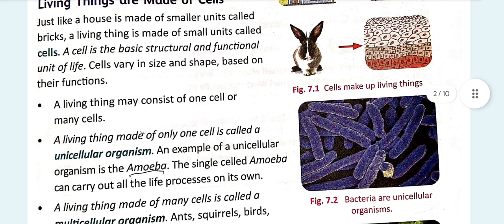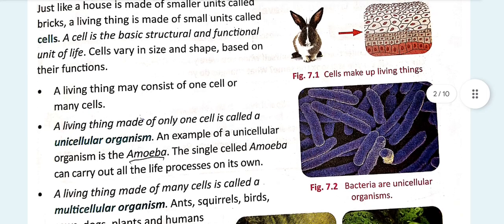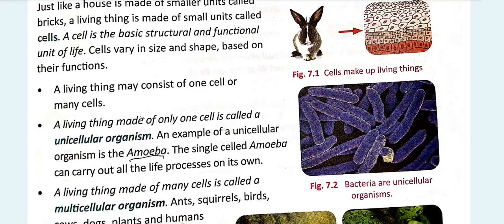Now, a living thing may consist of one cell or many cells. Hence, they are called living things. A living thing made up of one cell is known as a unicellular organism, as you can see over here.